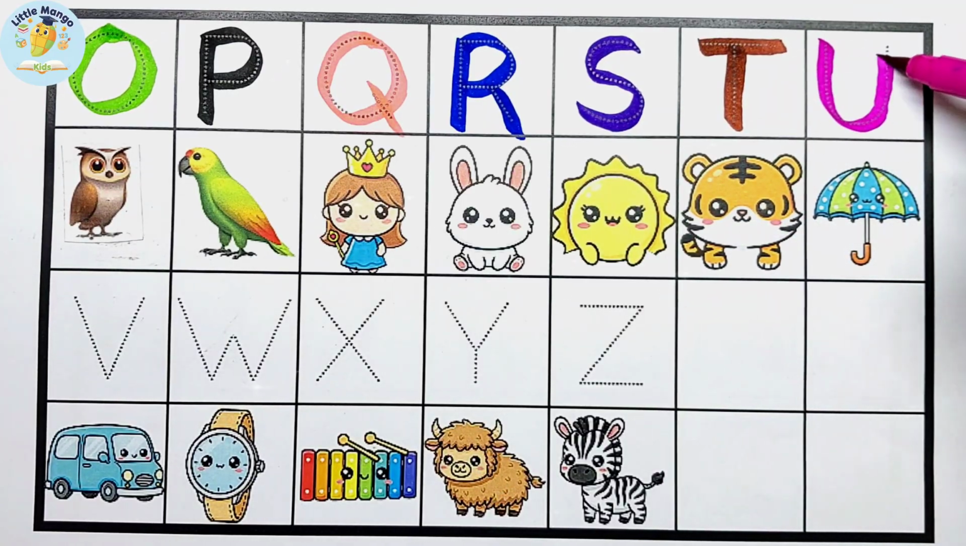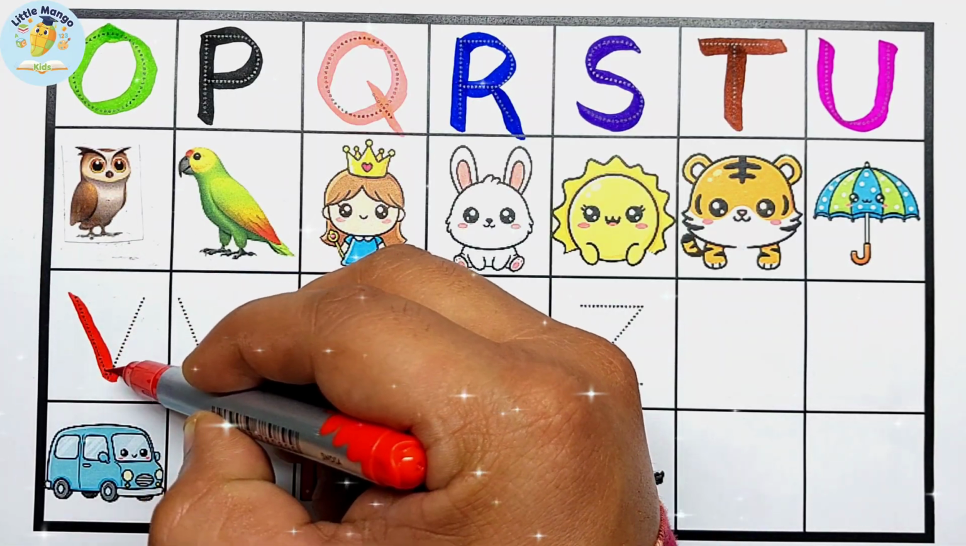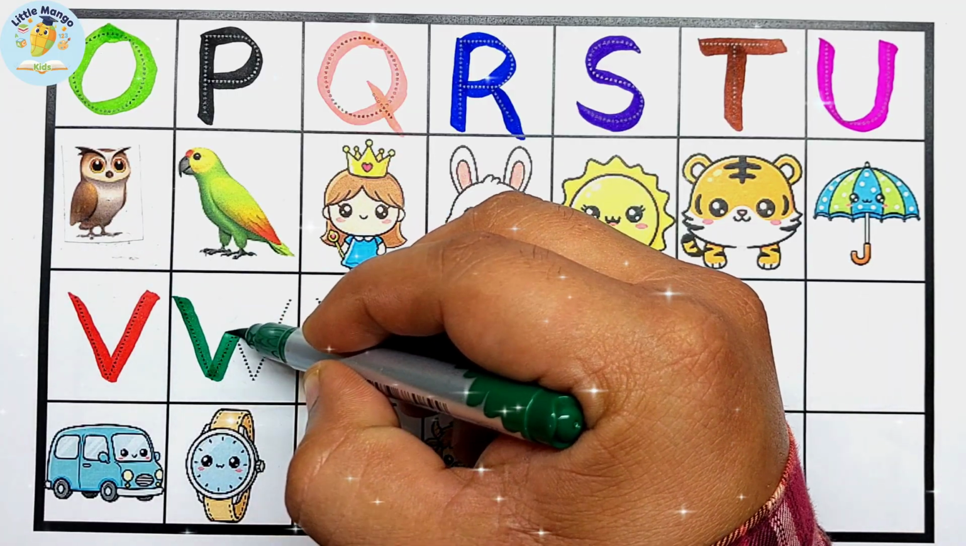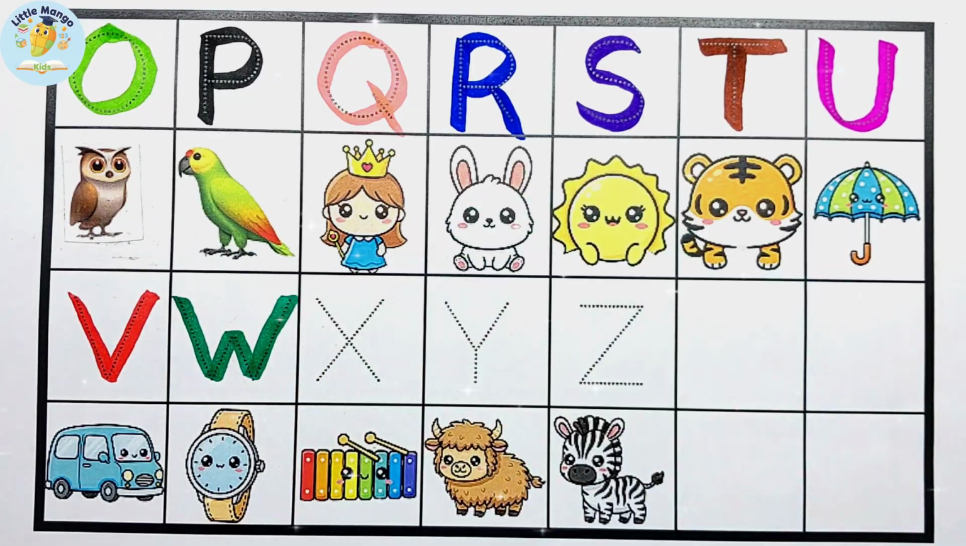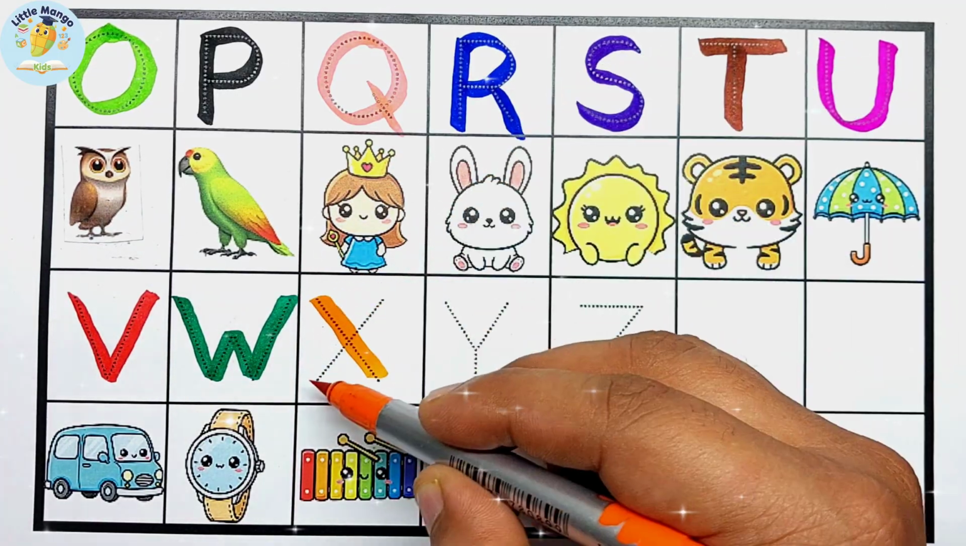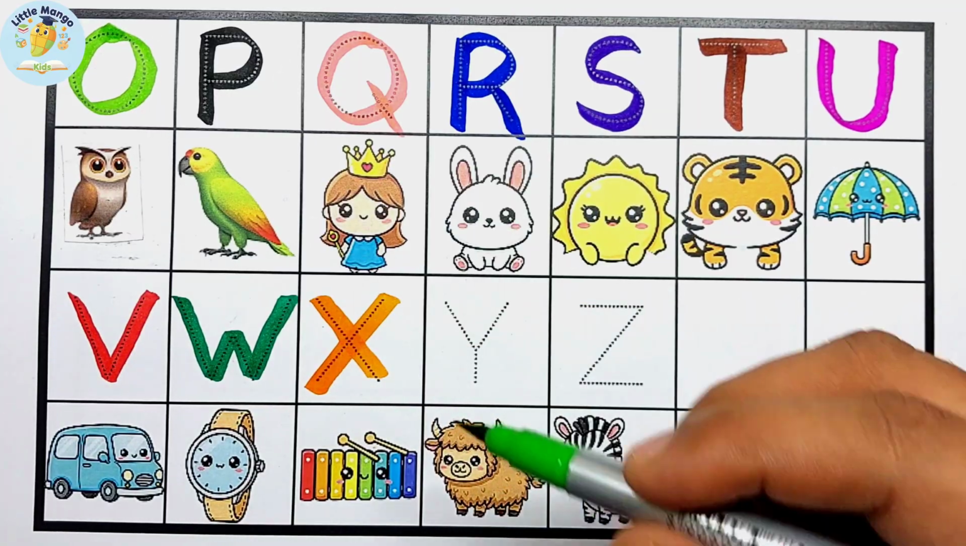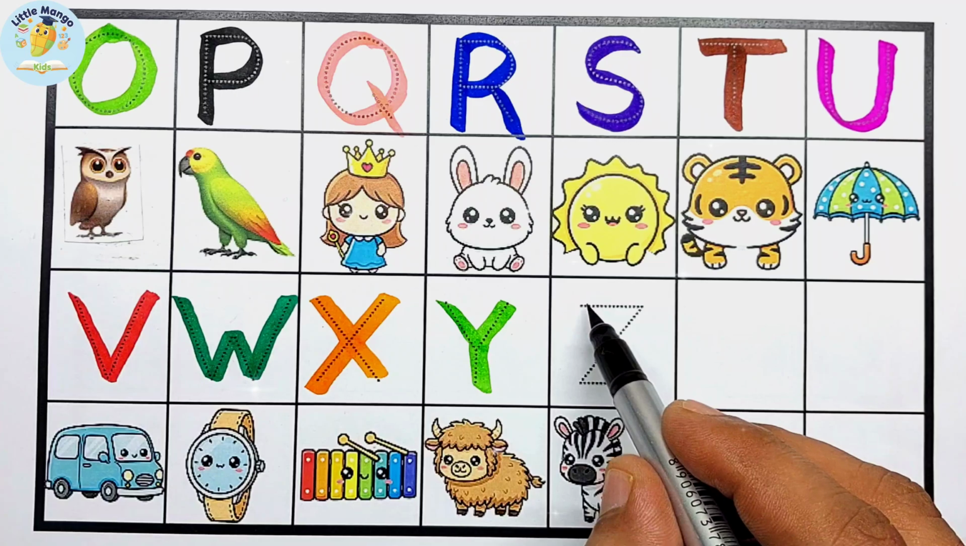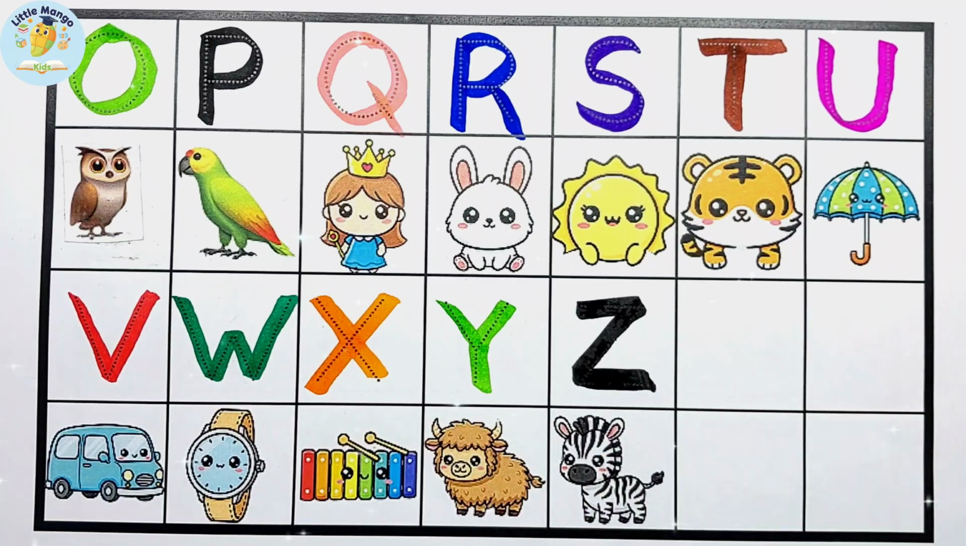U. U is for umbrella. V. V is for van. W. W is for watch. X. X is for xylophone. Y. Y is for yak. Z. Z is for zebra.